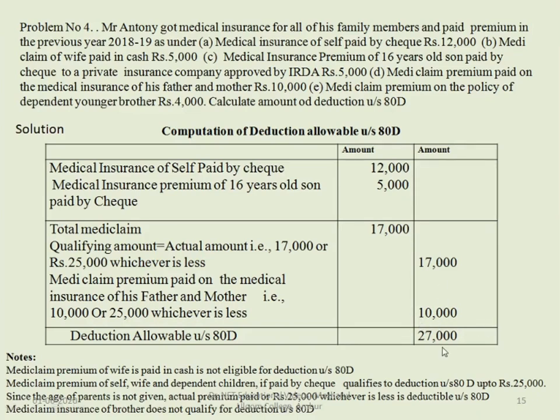So total amount of deductions. Totally the deductions can be claimed to the extent of 50,000 according to the provisions: 25,000 for self, spouse and son, and 25,000 for father and mother. Here you can see that the deduction allowable is 27,000. 17,000 for himself, spouse and son, as well as for father and mother it's 10,000. So totally it's 27,000, which can be claimed as deduction under section 80D.